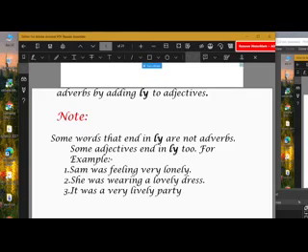This is telling something about the verb, which means we can call it an adverb. But here lovely, though ly is attached to it, describes something about the dress. How is the dress? It is lovely. So that is why, if any word has ly at the end, don't consider it to be an adverb.